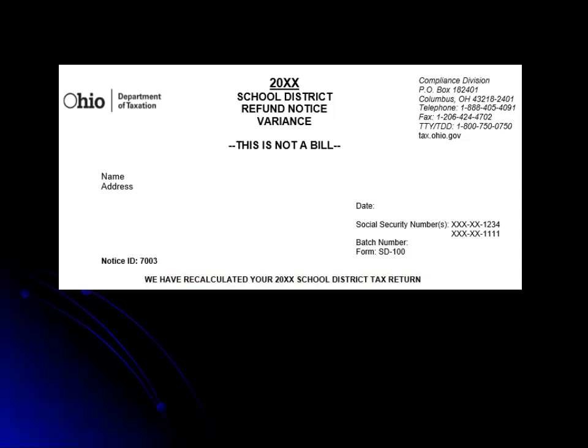On the right-hand side, you will see the date of the letter, the last 4 digits of your Social Security number, a batch number, and the form that you used to file your return. In the upper right-hand corner is the contact information for the Ohio Department of Taxation, including our address, fax number, toll-free phone number, and our website.